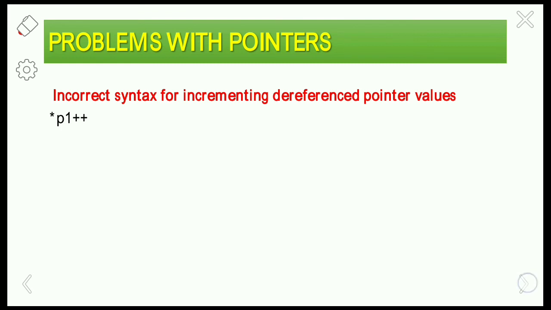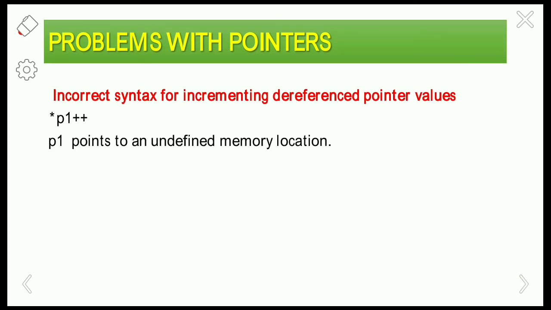How do we fix this? Here p1 points to an undefined memory location. If you execute this type of syntax, it will result in this error: p1 points to undefined memory location. To fix this type of problem, use the parentheses. This is the post increment, right? First we have to dereference the pointer p1, and then we have to increment the pointer p1. This type of syntax will work in the program.